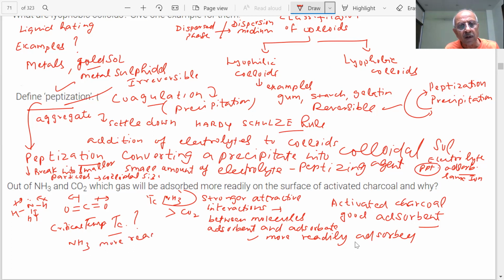Got the answer? Yes, sir. Why? Because it has a higher critical temperature. Then the interactive force will be stronger in this case, student, as compared to CO2, which has zero dipole moment, equal and opposite dipoles cancel in the case of CO2.